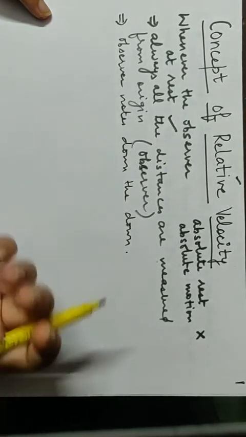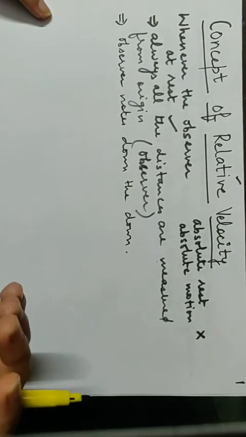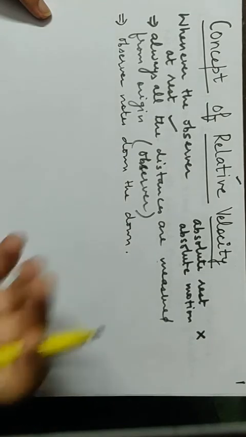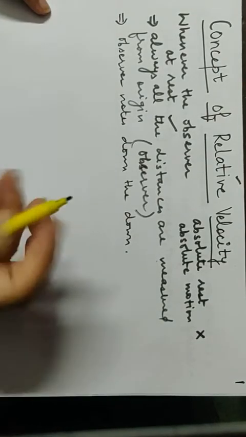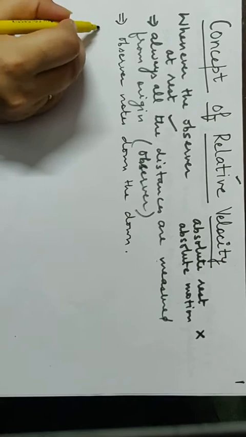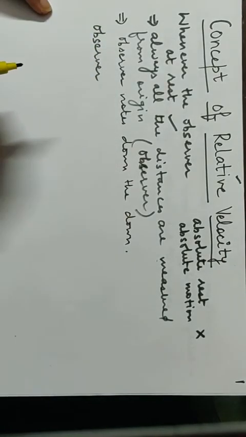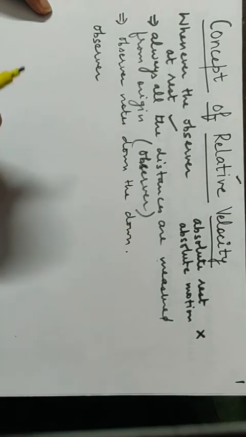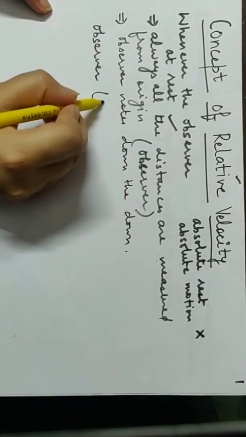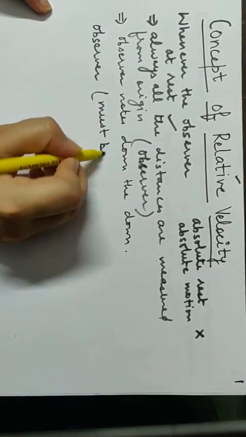So how will you know in the numericals or in daily life how to say the velocity is relative velocity? Then you have to consider that the observer, meaning the one to whom you have given the duty of noting down the velocity, must be moving, must be in motion.